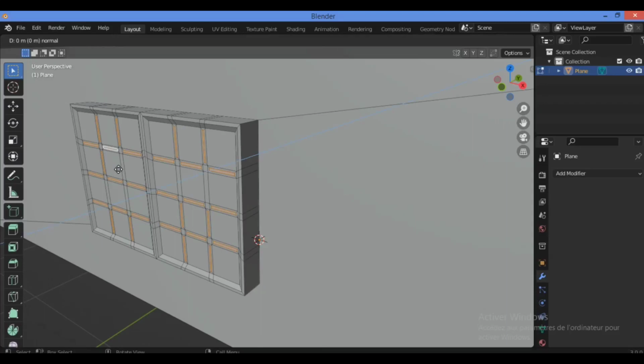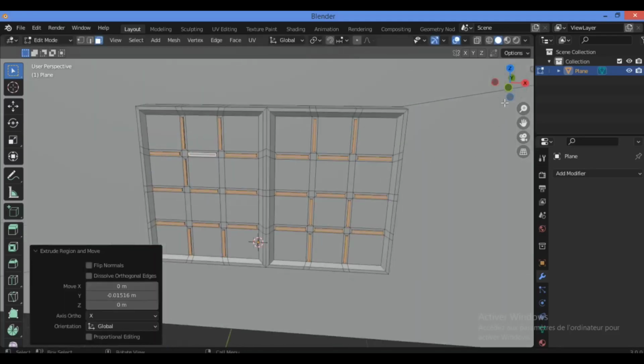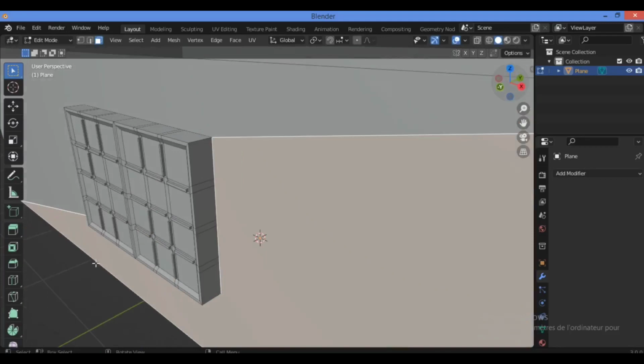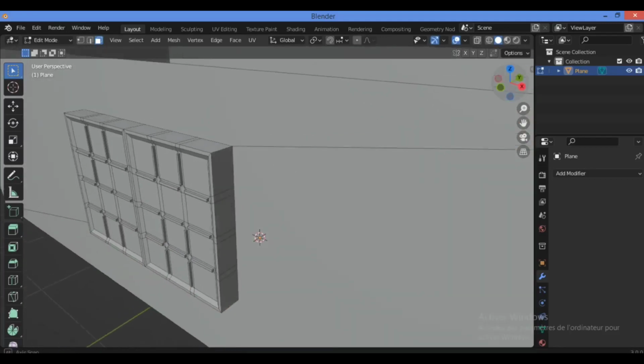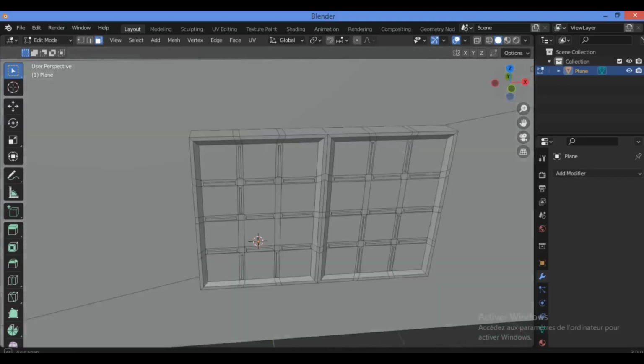Let's extrude it along the y-axis. I think this will be fine, as you can see.